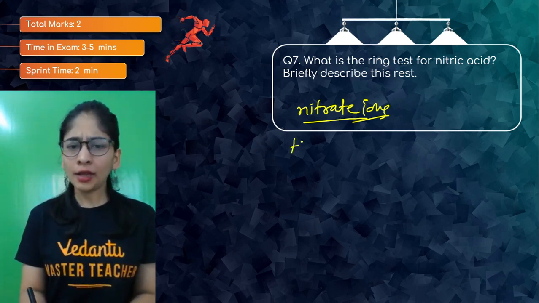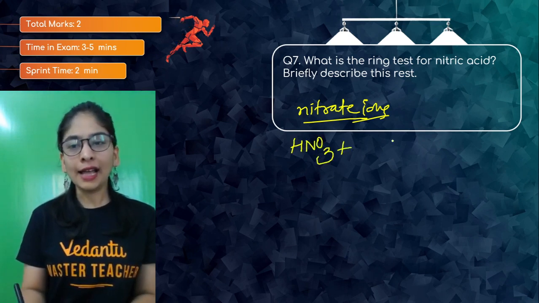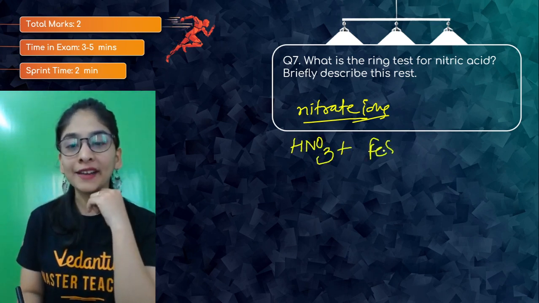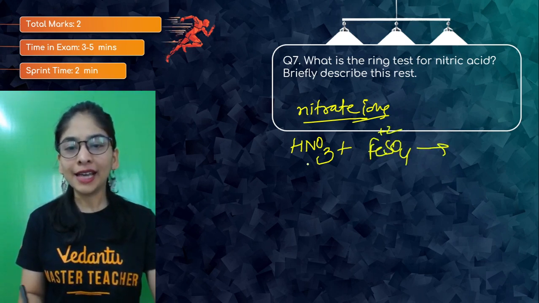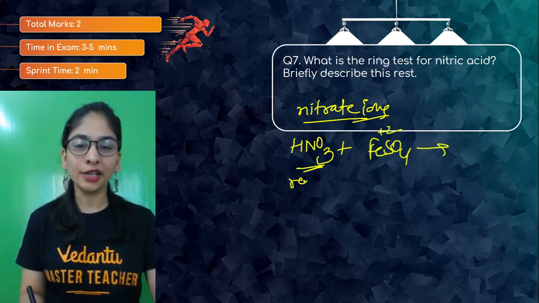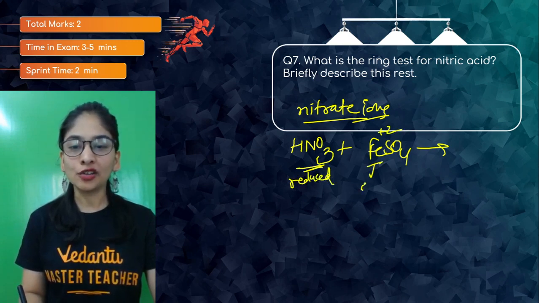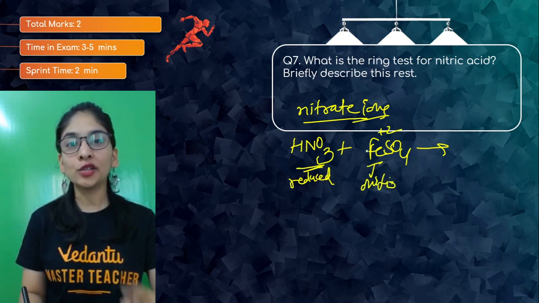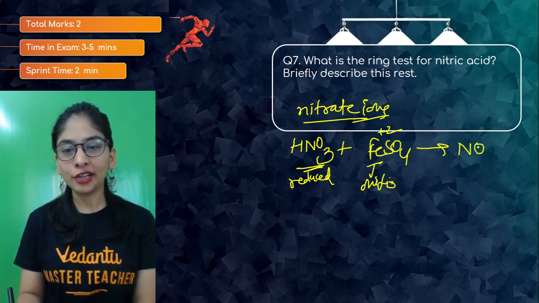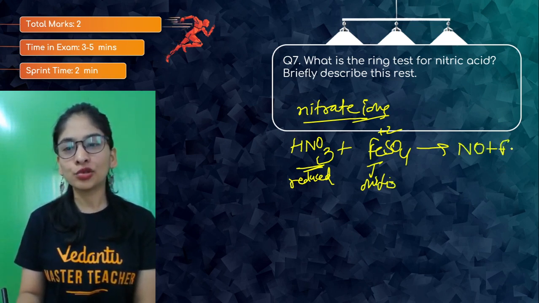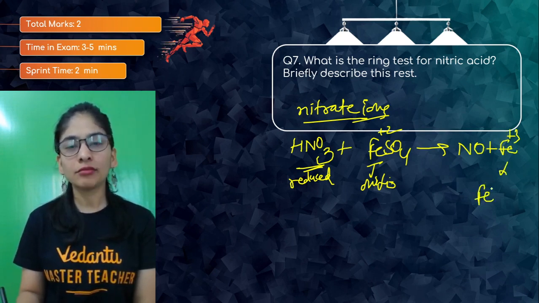How? I have nitric acid. I am going to take ferrous sulfate, green color crystals, into the same. The concept here is that this will get reduced and this will get oxidized. My iron is going to get oxidized, and by reducing this you will get nitric oxide, and this will go to Fe plus 3. You can also say you will get the sulfate of Fe plus 3.